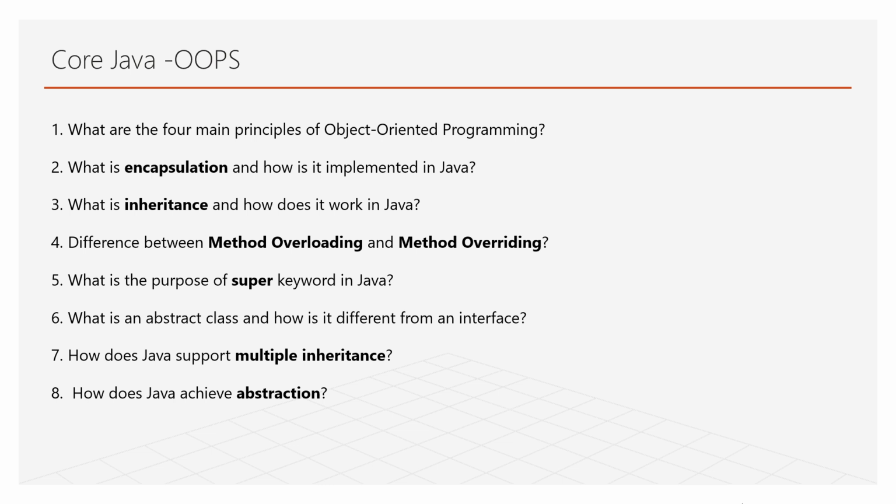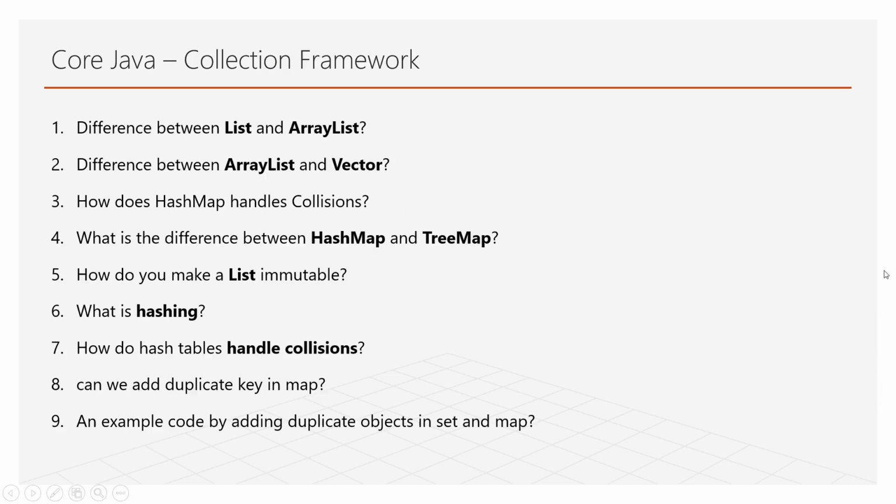What is an abstract class and how is it different from an interface? As I explained earlier, how does Java support multiple inheritance? Java doesn't support multiple inheritance directly. It can be supported by using interfaces. How does Java achieve abstraction? We have interfaces, and we write abstract methods. That means hiding unwanted details and showing essential functionalities. This is called abstraction. You can better prepare for the Java collection framework.